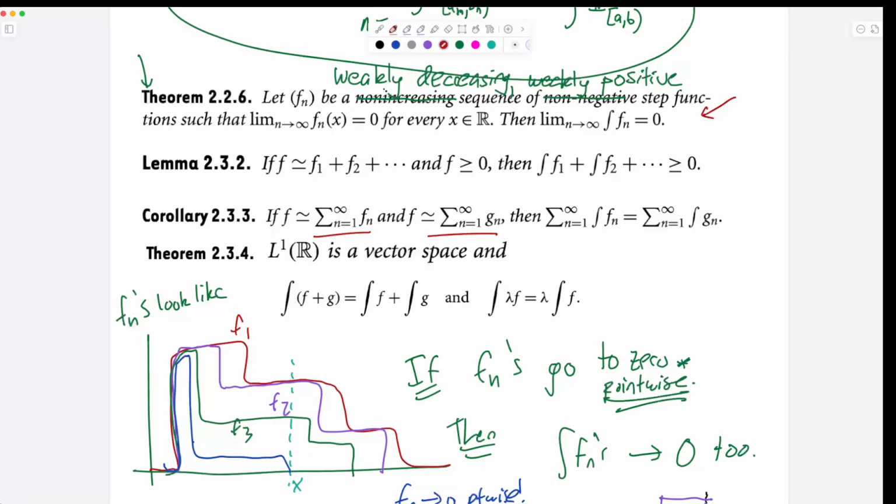It's going to use the fact that we obey inequalities. If you're going down to 0, then the integral is 0. And the way to look at it is to look at the difference between the fn's and the gn's. The fn's minus the gn's will be going to 0 because they're both adding up to f, and so the integral of the fn's minus the integral of the gn's will also go to 0, and then we'll be happy. So essentially, this is used to prove this. That's why we're doing it. Used to prove this. Okay, and so that's what we want to get to, and that's why it's an important